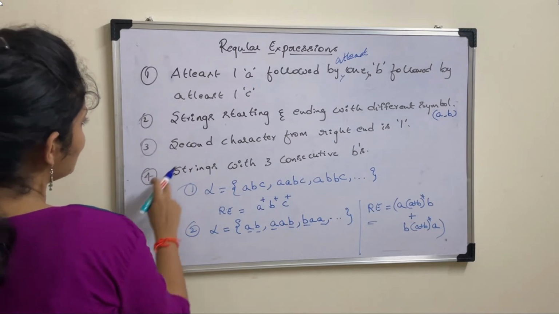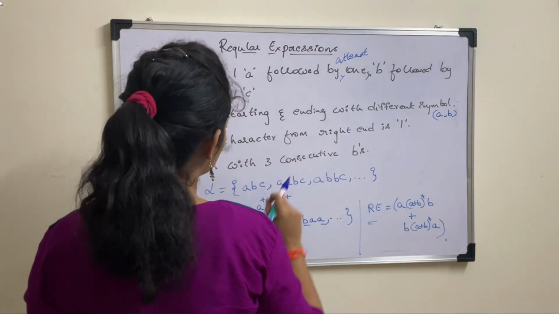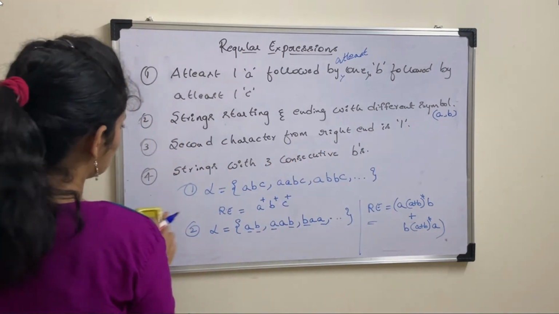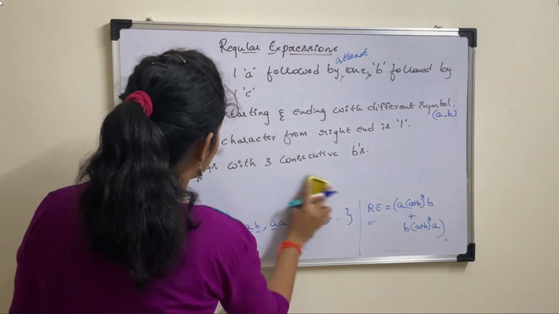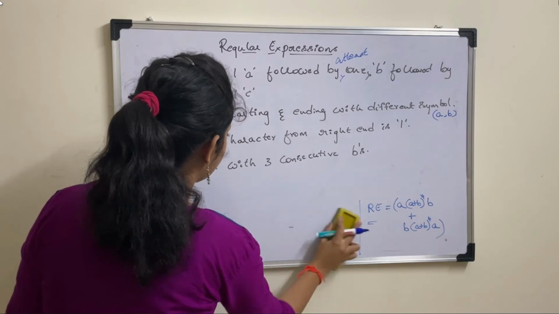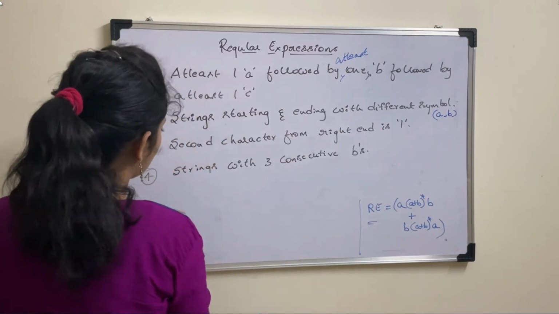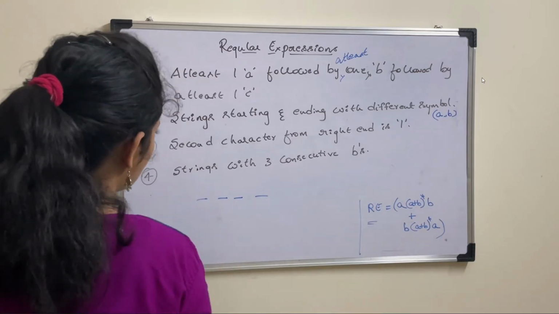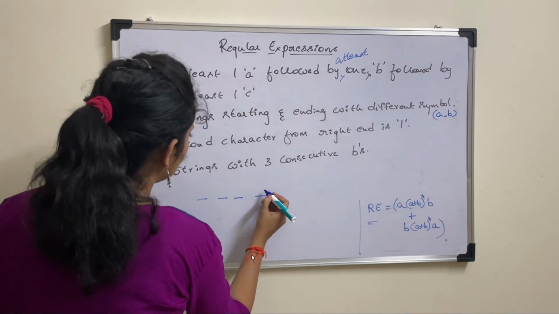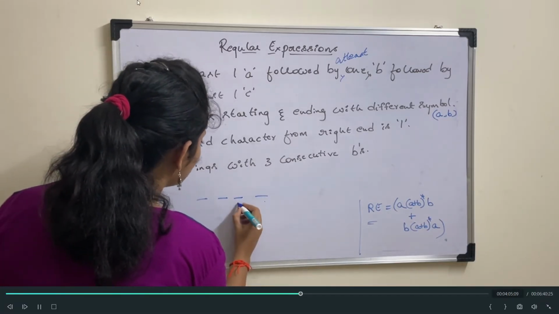Coming to the third one: the second character from the right-hand side is 1. So we'll see that. Suppose these are the characters in your string, and the second character from the right should be in this place.